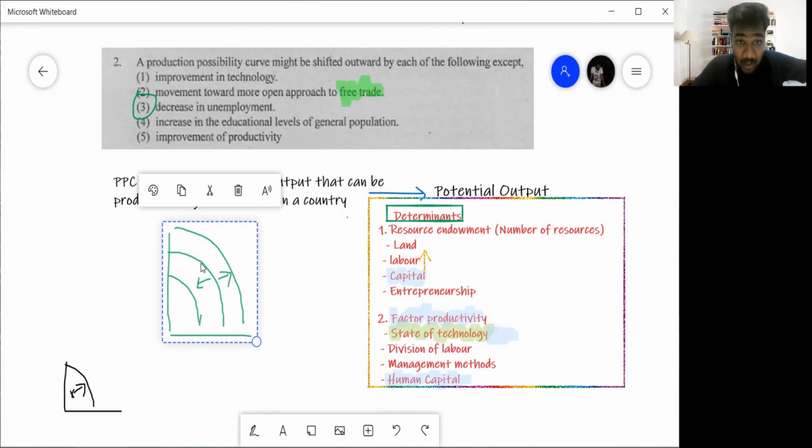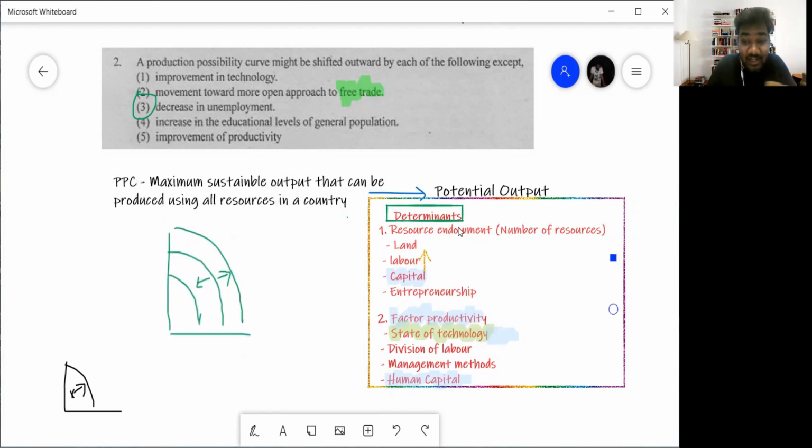If the PPC shifts outwards, that means you can produce more goods. If the PPC shifts inwards, that means you can produce fewer goods. So how come you can produce more goods and fewer goods? Guys, that depends on 2 factors. One is your resource endowment.